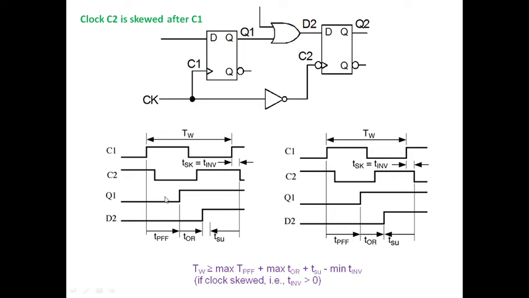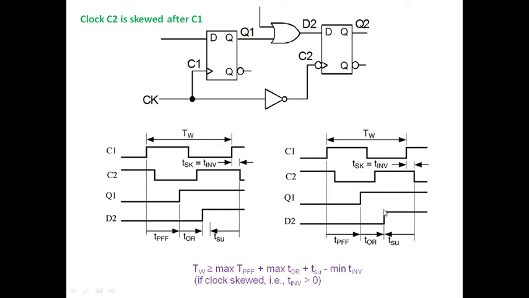Or in this waveform also the same explanation can be given, because the propagation delay of the flip-flop, this one D2 corresponding to the C2 signal, is the propagation delay of the flip-flop plus the OR gate plus this setup time.